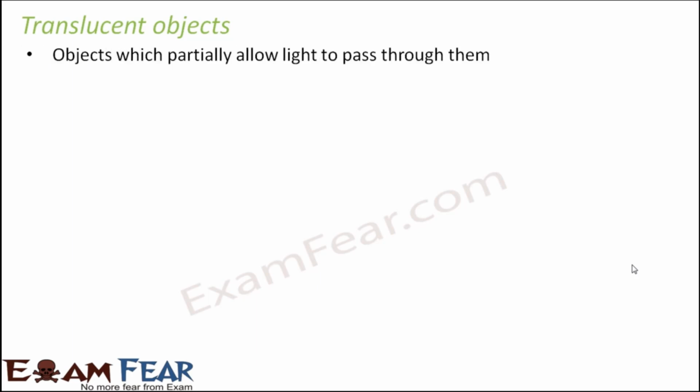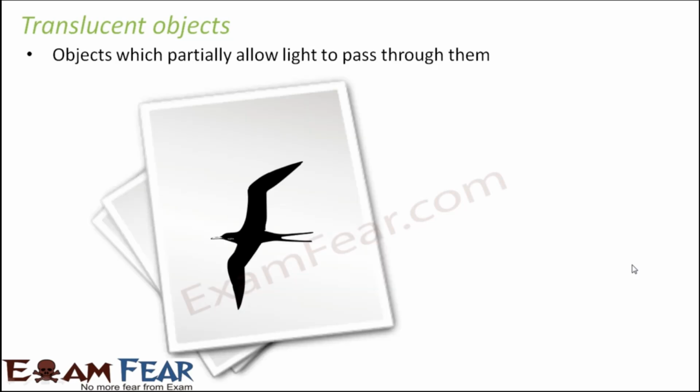The second type of objects are the translucent objects. These objects partially allow light to pass through them. So they allow light to pass through, but not completely. They will allow some portion of light to pass and they will block some part of it. So in this case, what happens is, let's say this is a sheet of paper on which you have the painting of a bird. Right?